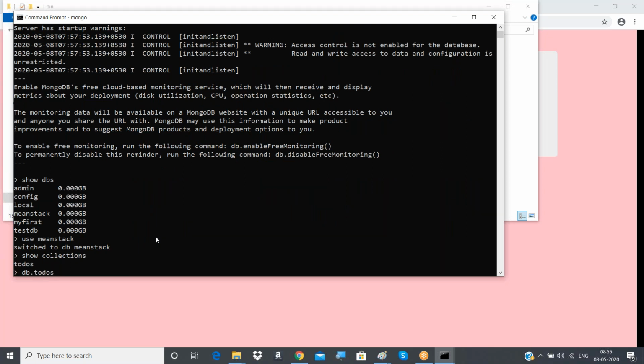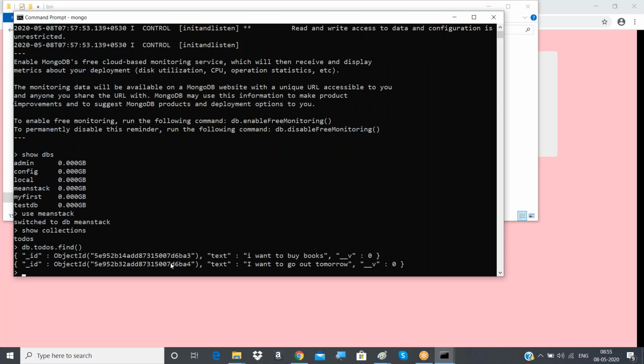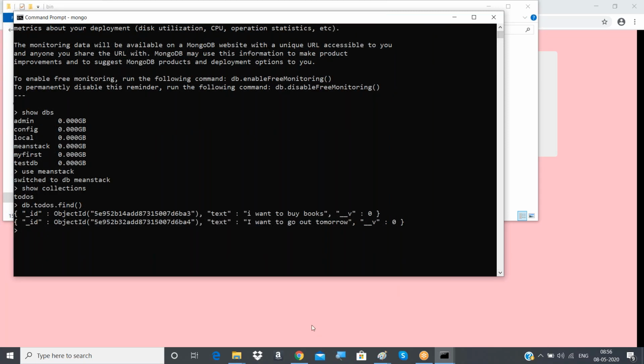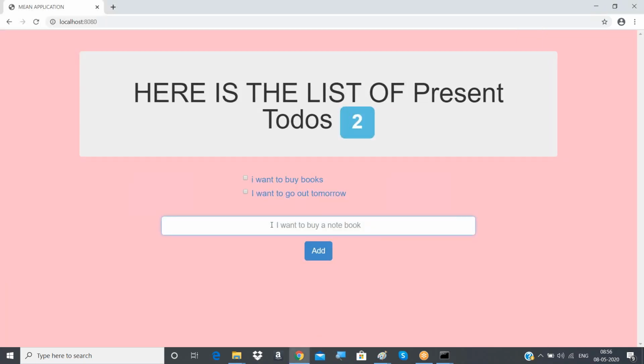Don't worry about any command here, again I'm telling you. I'm just showing how many to-dos there are as of now. Forget about the ID, only text is there. I want to buy books, one is there, and go to tomorrow is there, right? How many are there in total? Just two, right? So now observe, this is my application, right? Now here I want to add a new one.